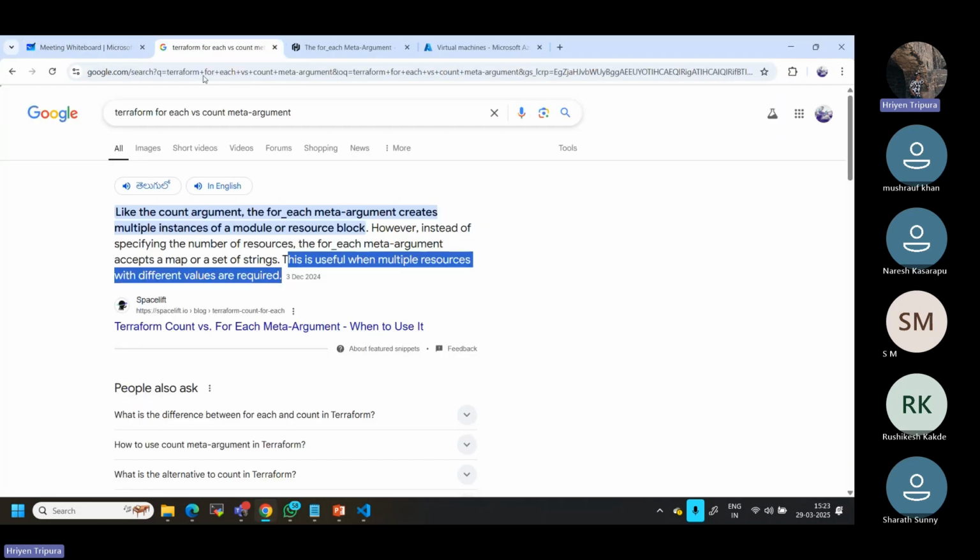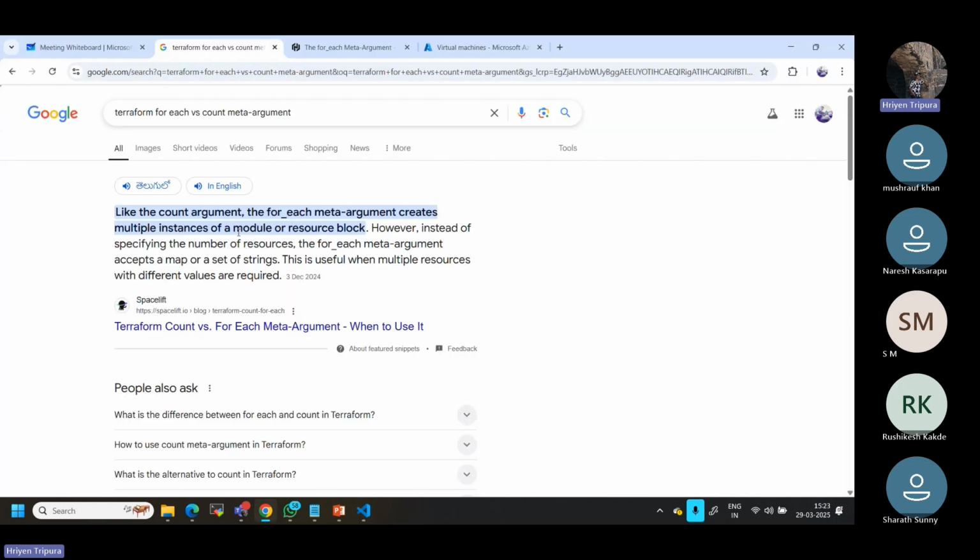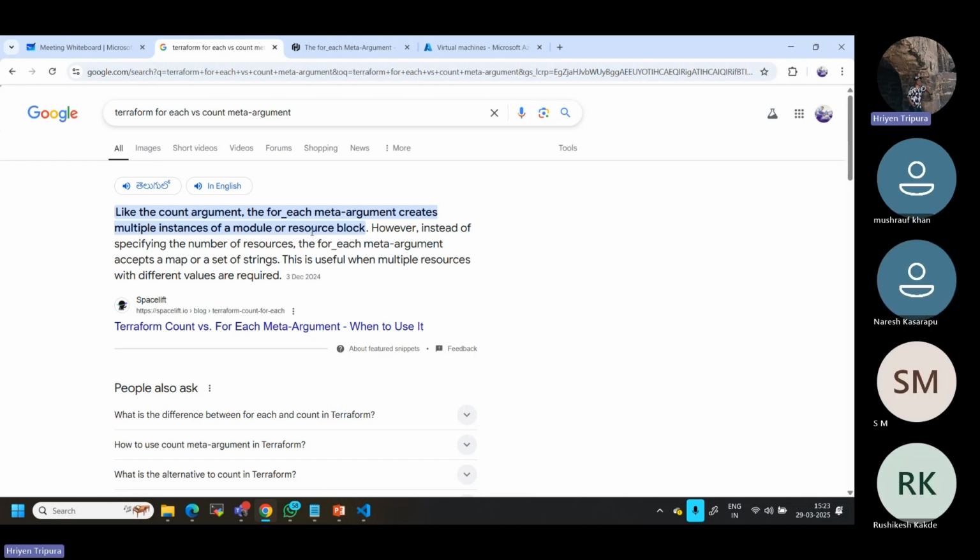So I just Google it. You can also search for Terraform for each versus count meta argument. Like the count argument, the for each meta argument creates multiple instances of a module or resource block.